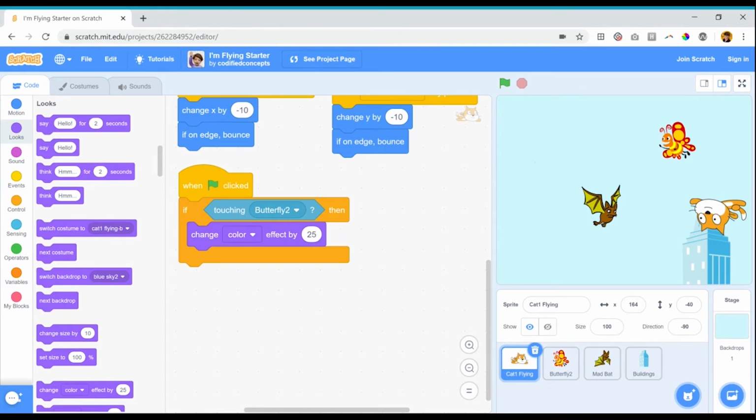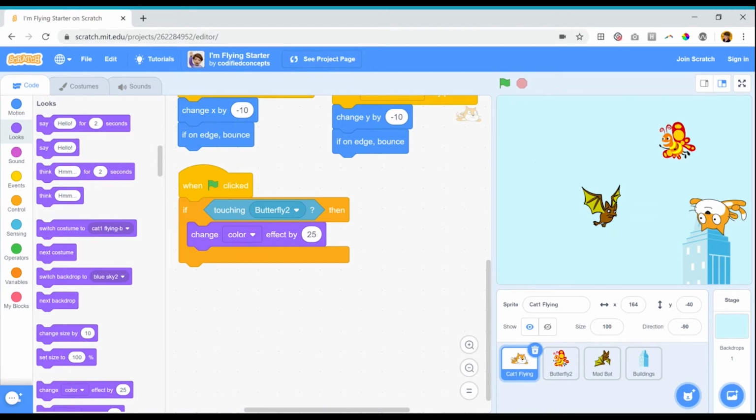So this code says, when the green flag is clicked, if I'm touching the butterfly, then change color. Did you hear what the problem was? The problem was this code says that the cat has to be touching the butterfly when the green flag is clicked. Since the cat wasn't touching the butterfly when I clicked the green flag, this condition wasn't true and the program stopped checking. What I want to have happen is I want the program to constantly check to see, is the cat touching the butterfly?